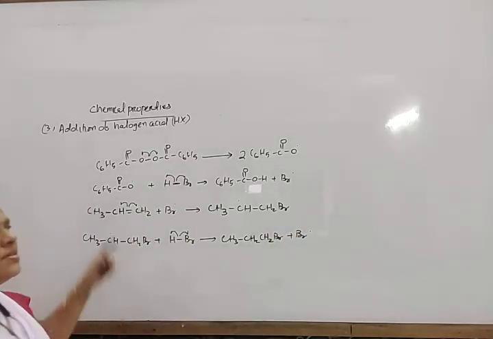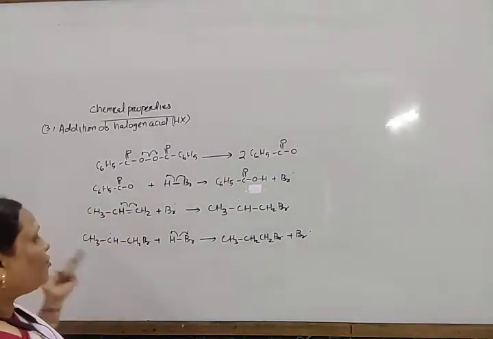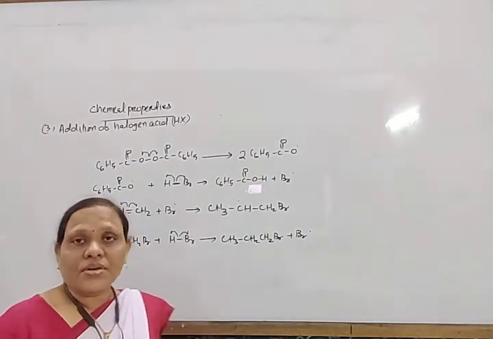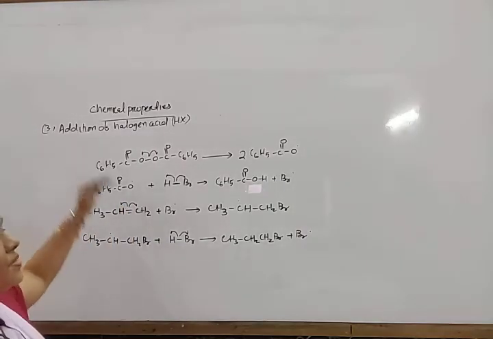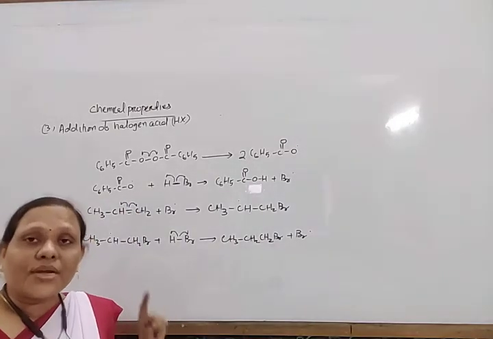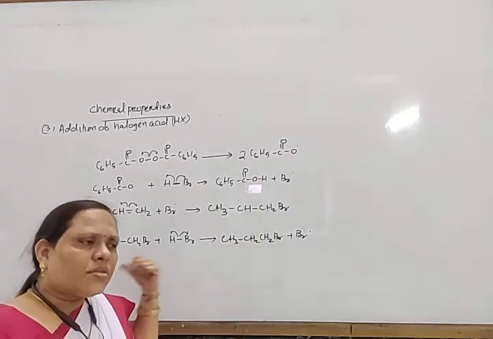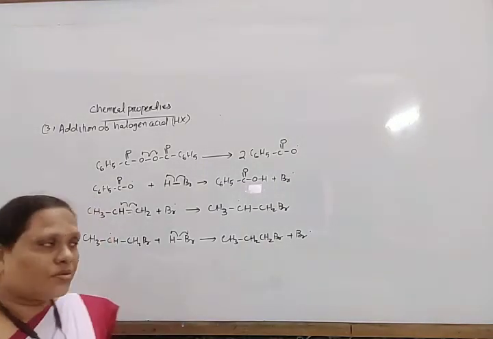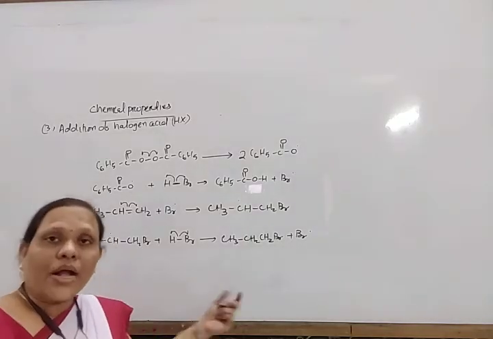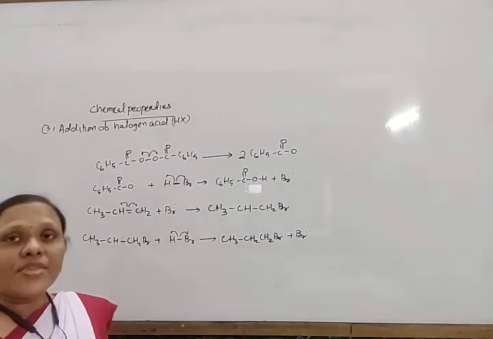In this way the mechanism takes place, and this Br dot may again combine to form another product. So due to this free radical mechanism it forms 1-bromopropane, and due to carbocation intermediate the other form, according to Markovnikov's rule, is 2-bromopropane or 2-chloropropane or 2-iodopropane. Okay, so this is the addition of halogen acids.